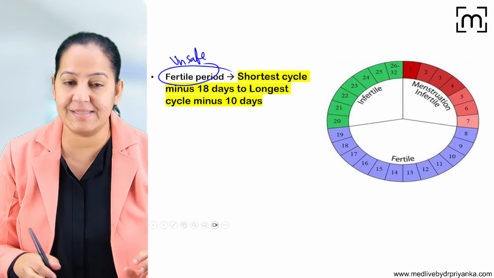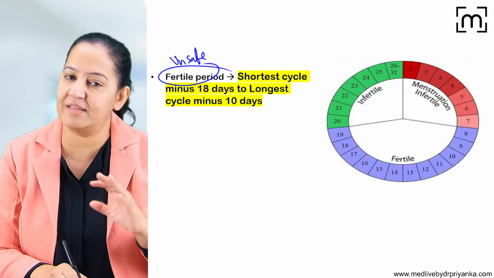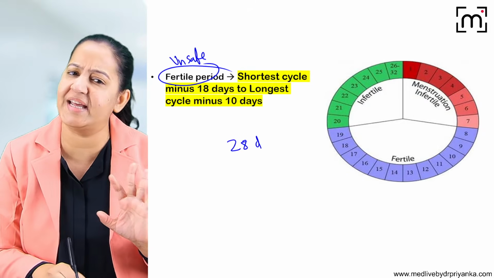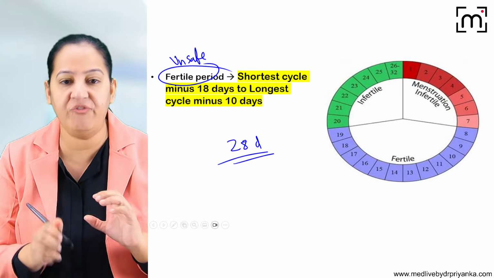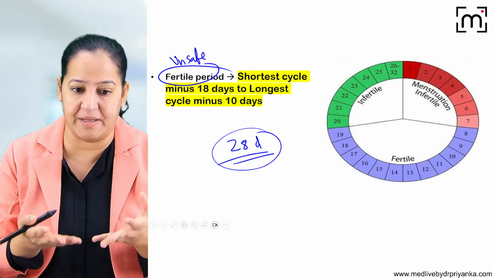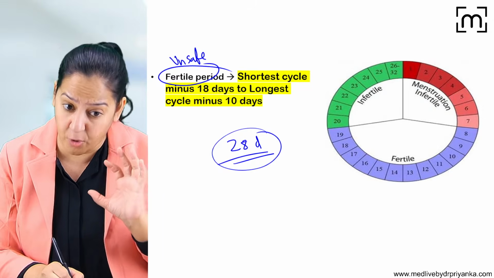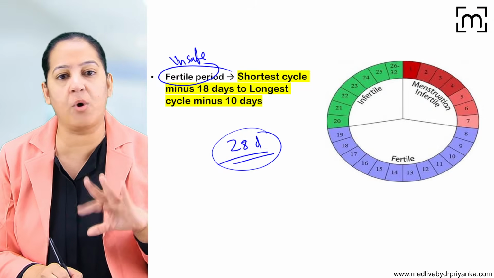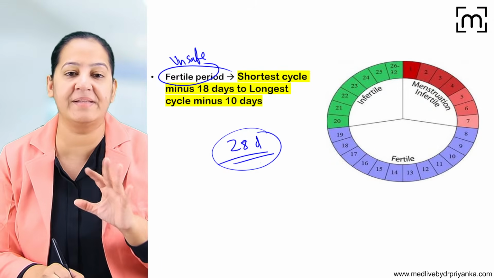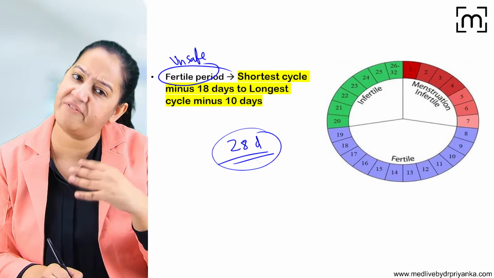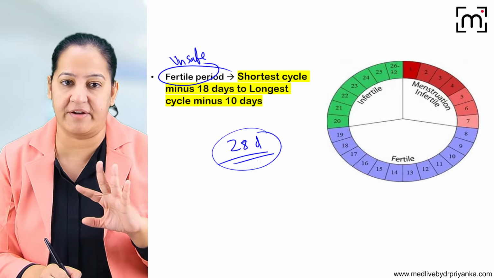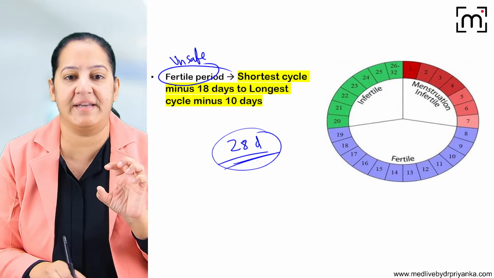Now, there is a female for whom we consider the ideal menstrual cycle to be 28 days every month. There are very few females in which everything is ideal every month. Most of the females have irregular cycles, or it is not of 28 days. Even if it is regular, it is not necessary that it is always 28 days. It may be more than that. Some females have every 30 days, every 35 days. Some have every 20 days, 25 days, whatever. So here, just suppose we consider 28 days.